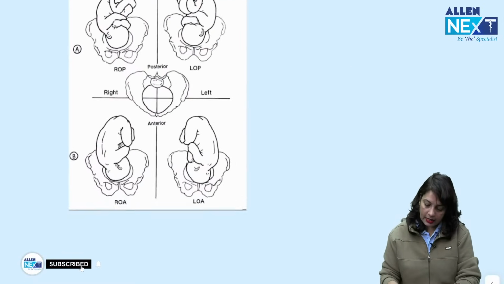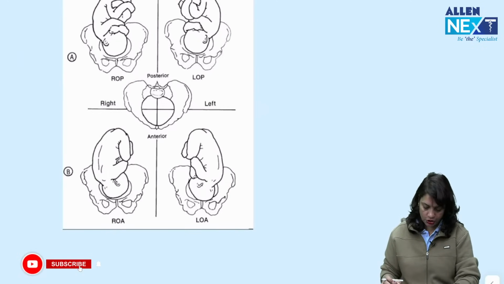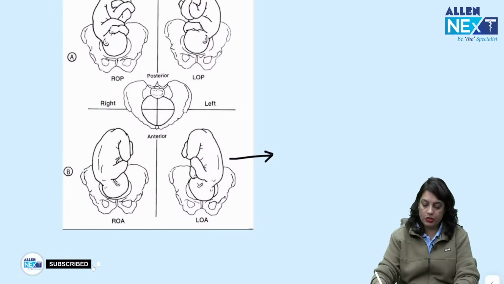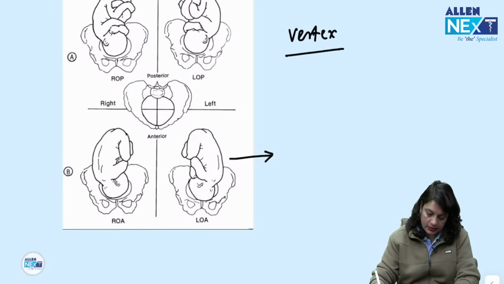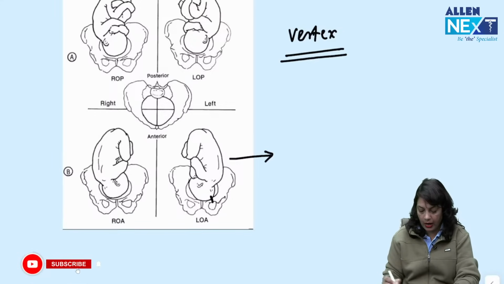Next, you can get a presentation like this, and they can give you an image like this and ask what is the position of the vertex. You can see the occiput on the left side, so this is left occipito anterior.